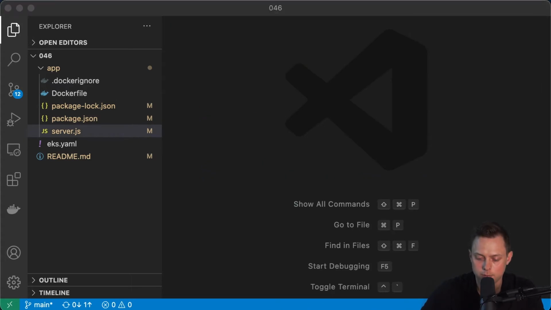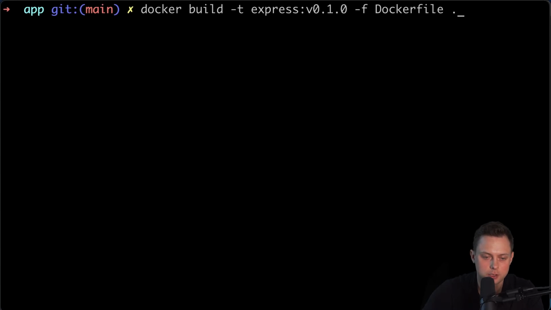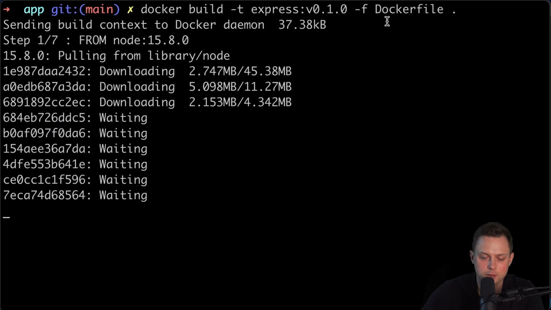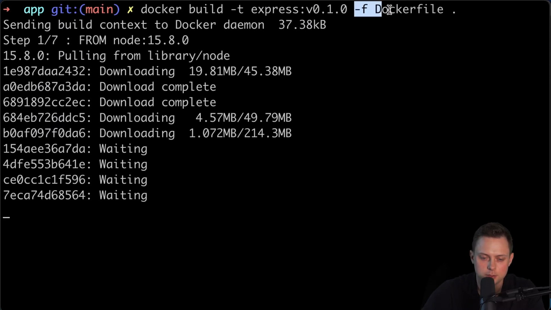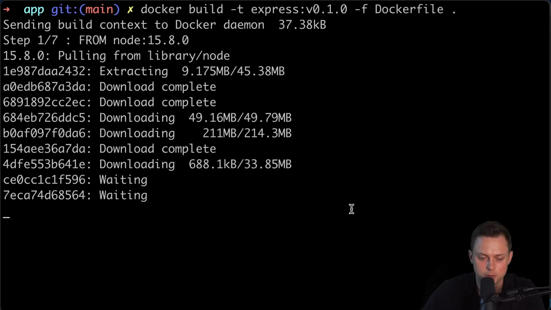Now let's go ahead and build the Docker image. Let's go to the terminal and run docker build. Then -t to provide the tag, the name of the image and version. With -f, you can provide the Dockerfile. Well, by default, it's Dockerfile, so it may not even be necessary in this case. And the final argument is the dot, which is the current directory, the context for that Docker image. Okay, let's wait maybe 5 minutes, and then I'm gonna continue from there.